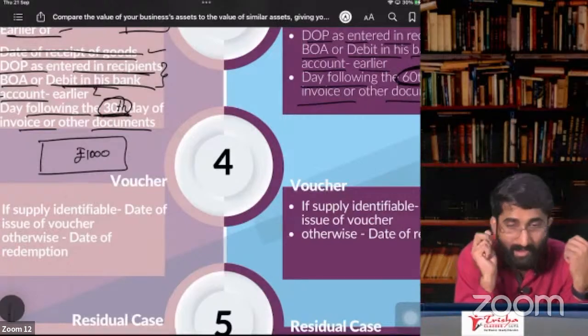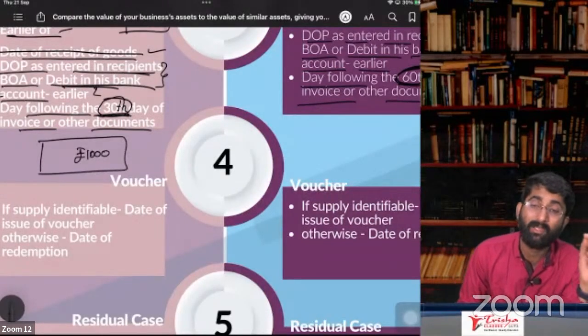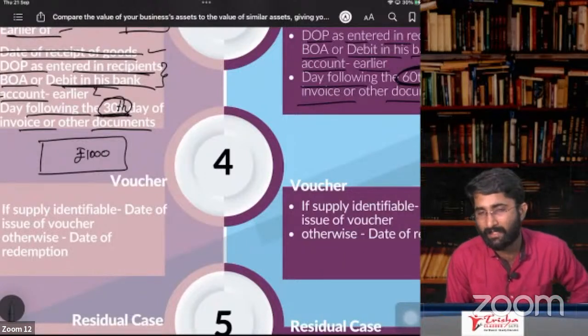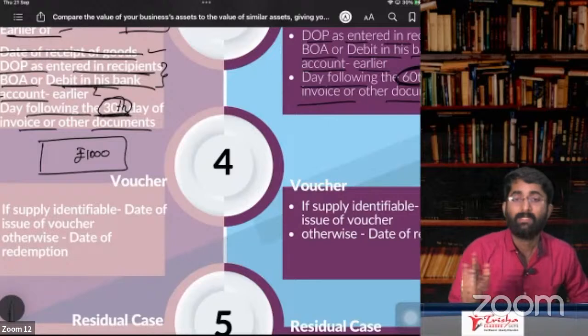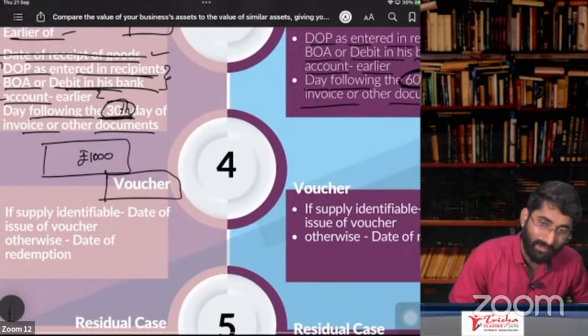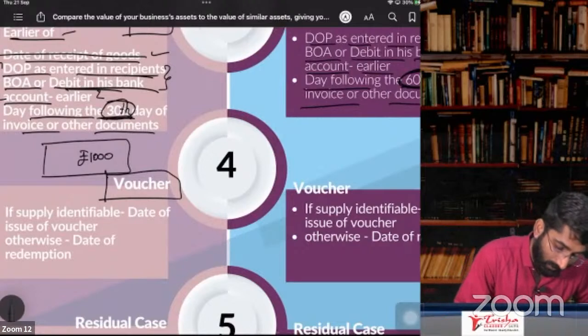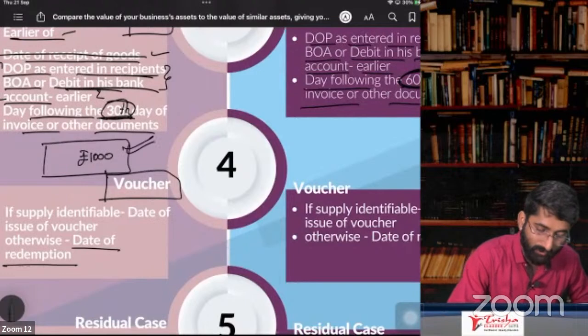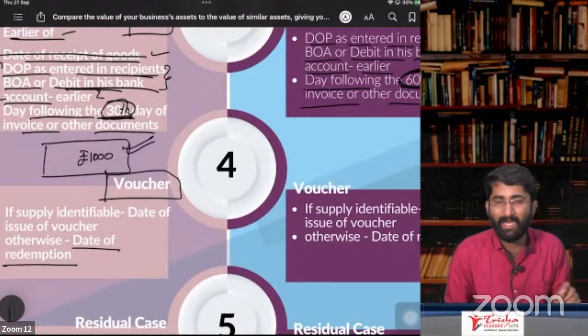So if goods cannot be mentioned or ascertained, the time of supply in case of voucher will be the date of redemption. So when you redeem this 1000 voucher, the date of redemption will be the time of supply.